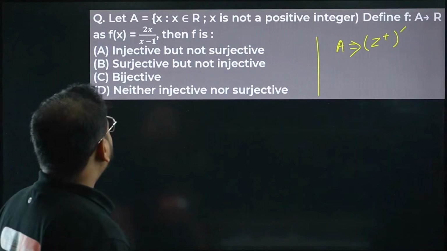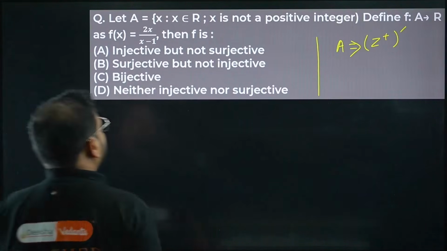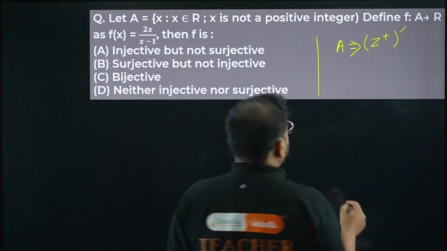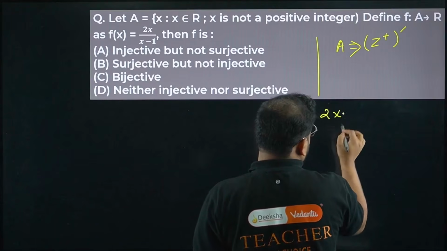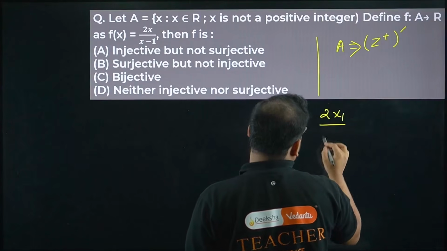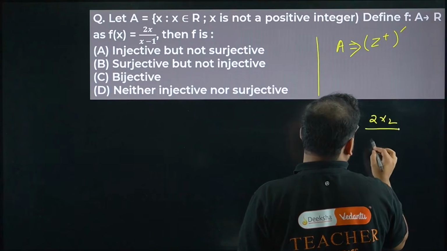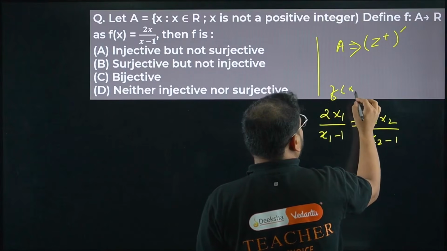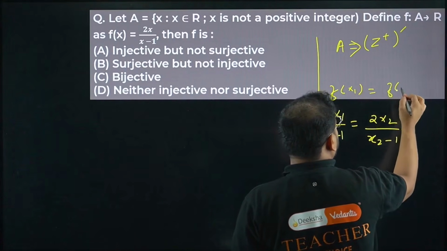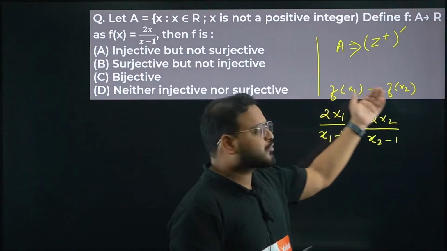Define f from A to R by f(x) = 2x/(x - 1). Then f is what? Let's check for one-one and onto. Take 2x1/(x1 - 1) = 2x2/(x2 - 1). What I'm doing here is writing f(x1) = f(x2). That's how we solve these questions.